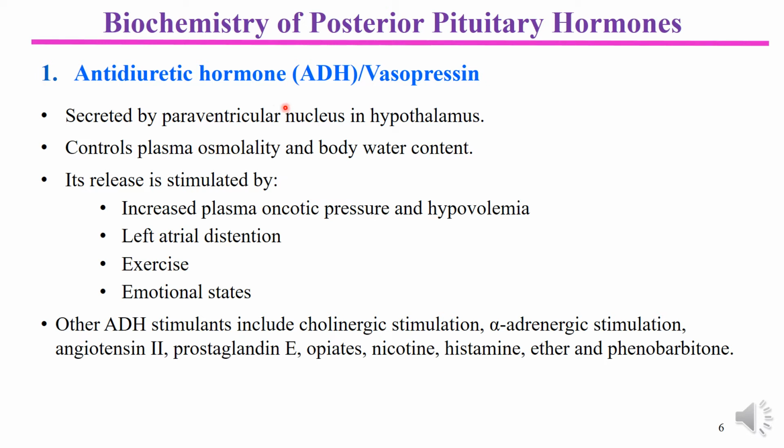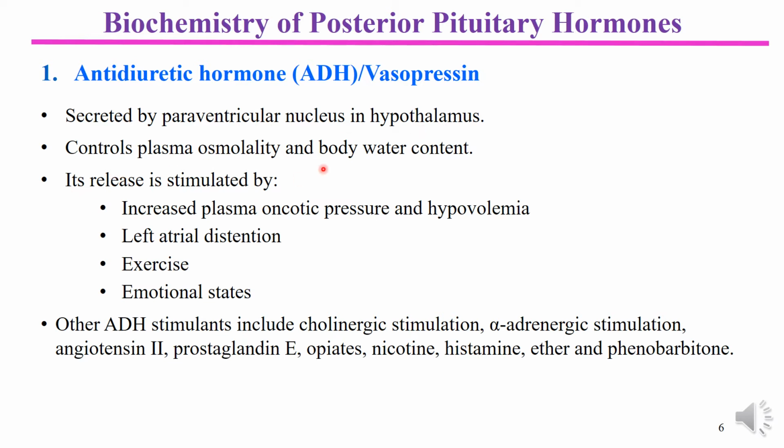Because it is concerned with the regulation of the blood volume and fluid volume of the body, plasma osmolality and body water content are the main factors involved in the rate of secretion of ADH from the posterior pituitary.